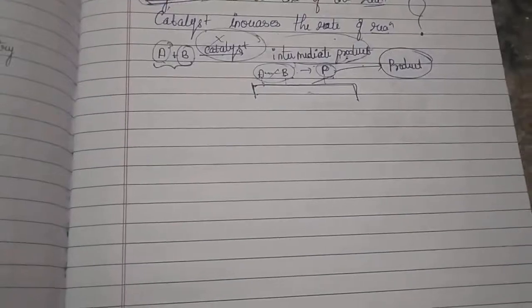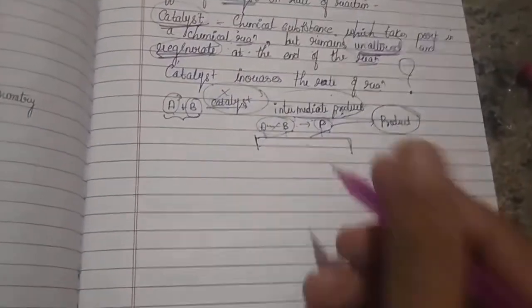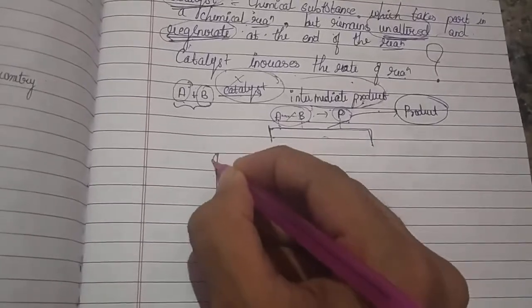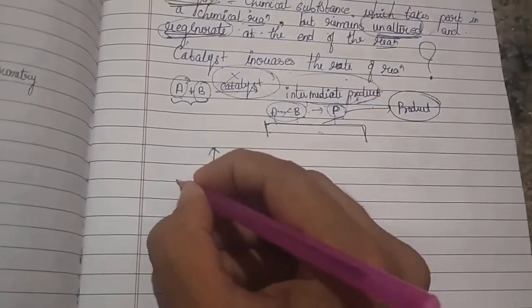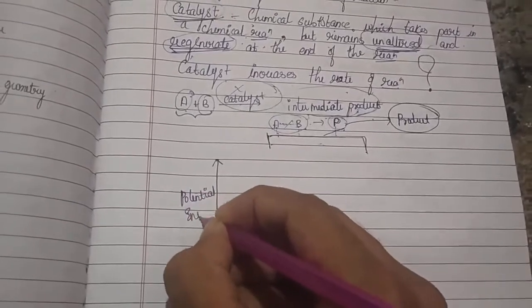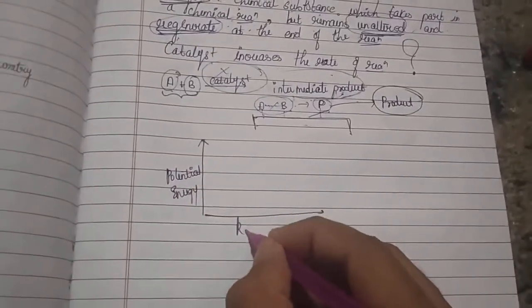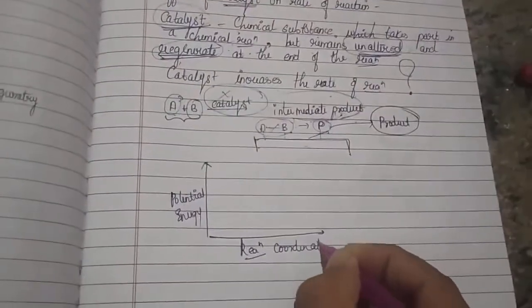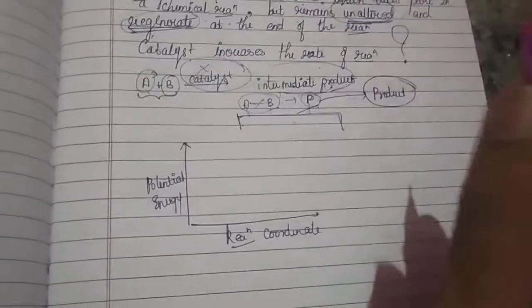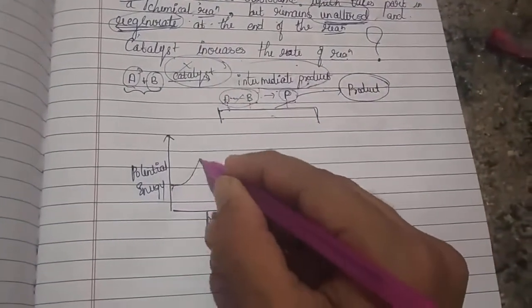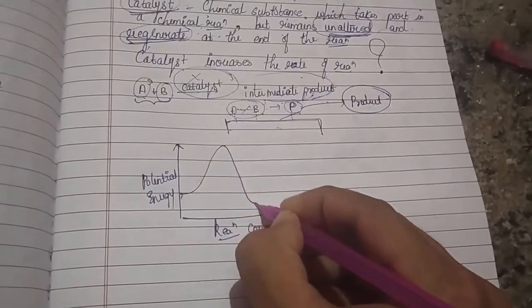Good question. In order to understand this, first and foremost, I have to draw a graph for it. What does the graph say? Let us see. Let me take my y-axis as potential energy over here, and this one as the reaction coordinate. Let me do a reaction in the absence of catalyst. Of course, it would be in this way. Let me assume it this way.